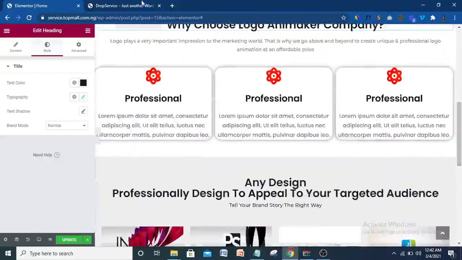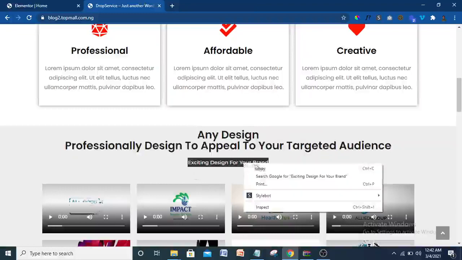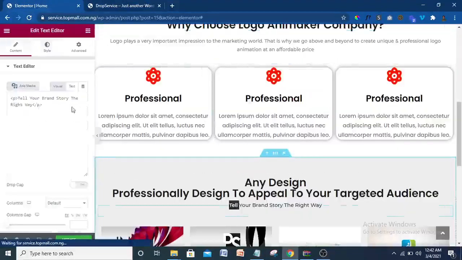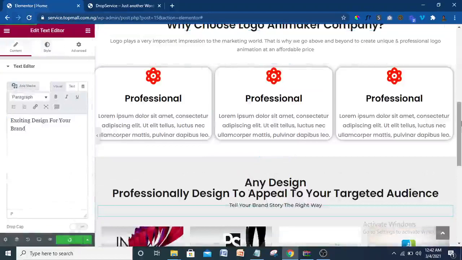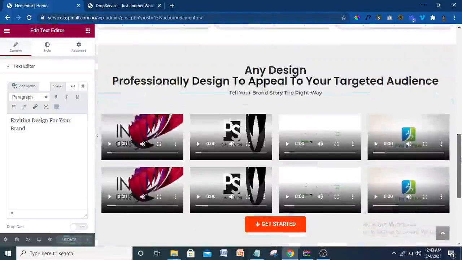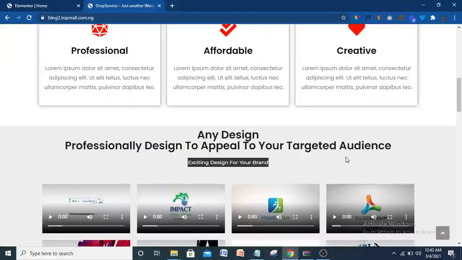So I'm just going to come to exciting design for your brand, copy this, then come to my home here, this place too. I want to change it. So what I have to do is just Ctrl V that here. As you can see, it has changed automatically. So I'm going to leave all this. Definitely you should change it, but I'm going to leave it the way it is. So I'm going to go to the next one since it's almost the same design.